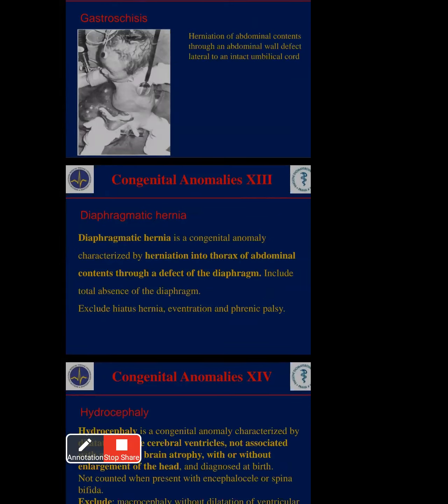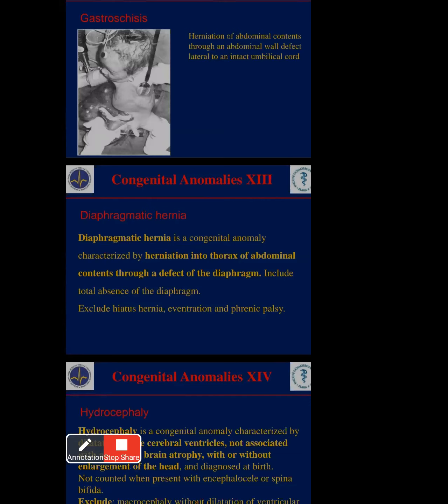Diaphragmatic hernia means the diaphragm also gets dislocated sometimes. Diaphragmatic hernia is a congenital anomaly characterized by herniation to the thorax of abdominal contents through a defect in the diaphragm. Whoever has congenital anomalies, all body parts can get dislocation. It means protrusion: the normal part is lateral and down, but it presents up. That is a herniation, mainly total absence of the diaphragm.